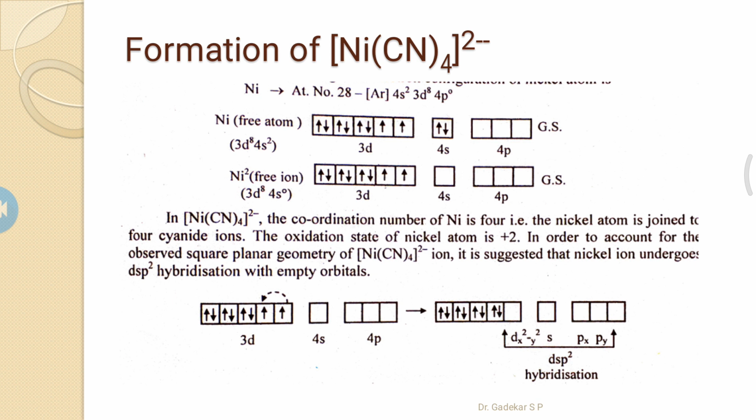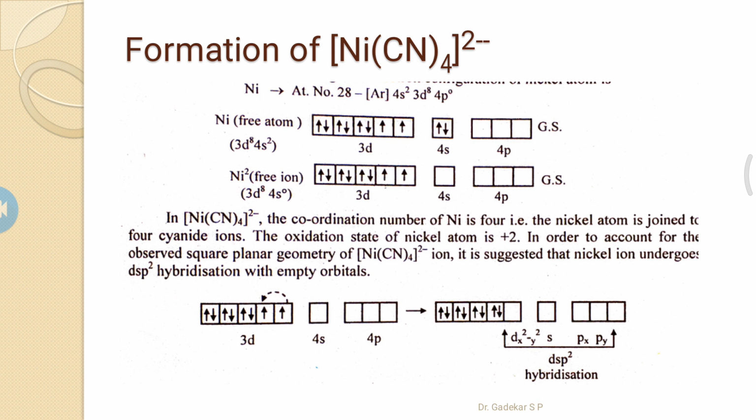It is 28. The valence shell electronic configuration of the nickel atom is 4s2 3d8 4p0. But in this complex, nickel is in the +2 oxidation state, a free Ni2+ ion. When Ni2+ forms, it loses two electrons from the 4s orbital. So the electronic configuration of the Ni2+ ion is 3d8 4s0.